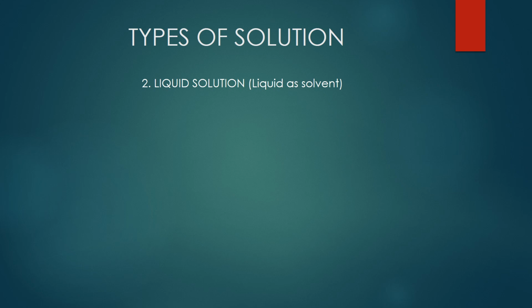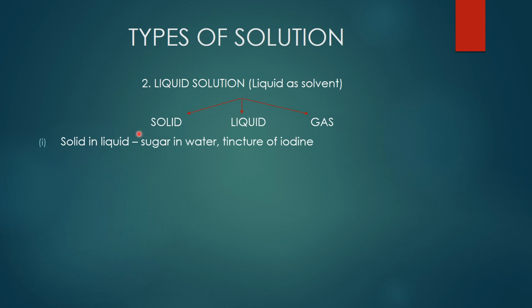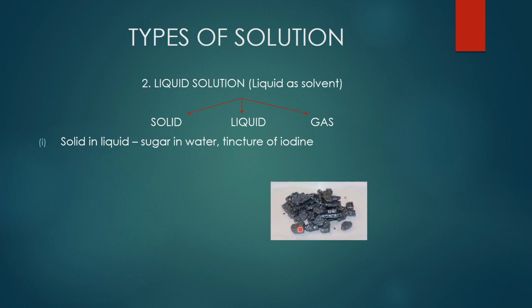Next type of solution, that is liquid solution. In this, liquid acts as a solvent. Now here also we have three different solutes. What are the solutes? Solid, liquid and gas. First one, solid in liquid: sugar in water and tincture of iodine. This is iodine. Iodine is a solid, so solid solute.